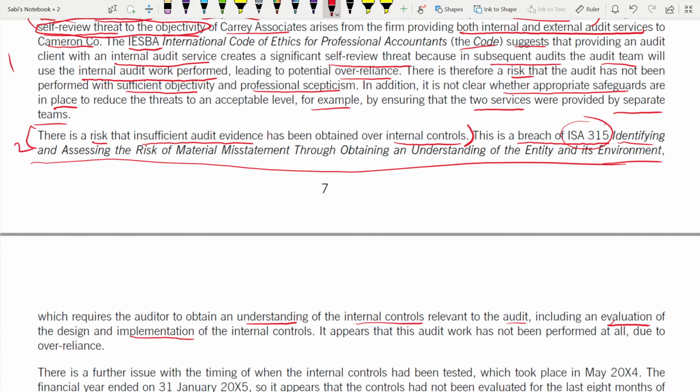It appears that this audit work has not been performed at all due to over-reliance, because the external auditors are only doing the internal audit work, so they are over-reliant on their work now. You see? So they are not performing sufficient tests to see whether internal control is working or not. Audit evidence is insufficient.